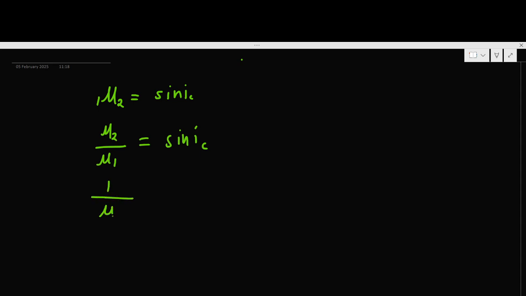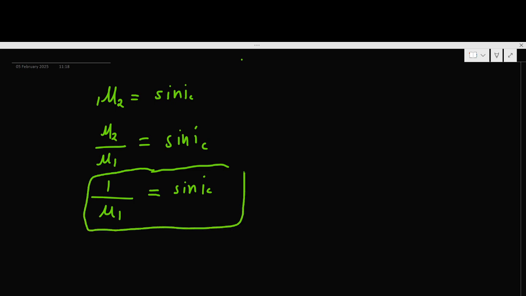And mu1 is the refractive index of the denser medium, which may be water, glass, or any medium. We can put any medium in mu1. Now here you get a simple relation between the critical angle and the refractive index of the medium. Critical angle is inversely proportional to the refractive index.